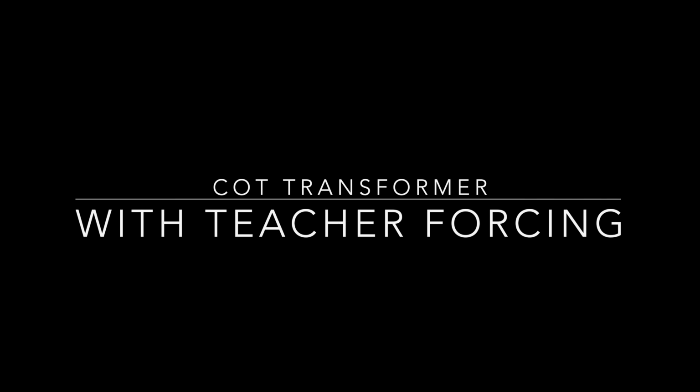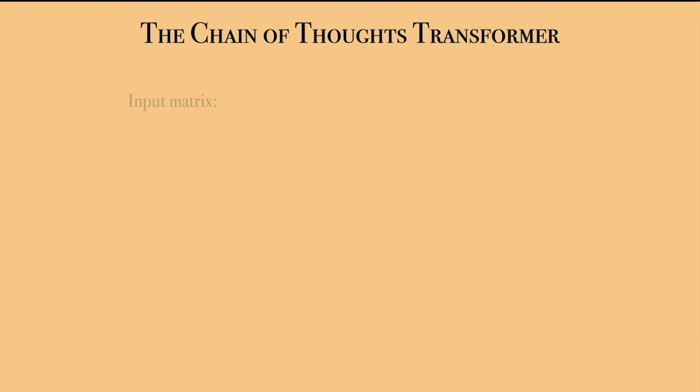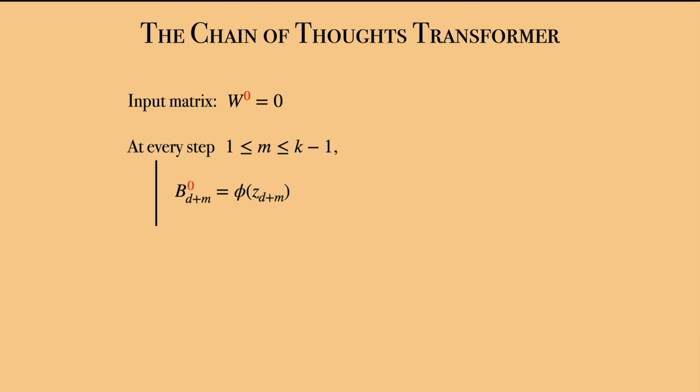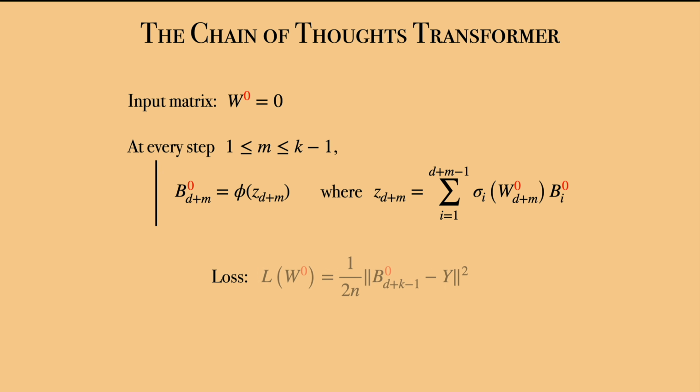With teacher forcing. Now, it's time to see what we do with the matrix W and how we train this model. Precisely, we first initialize the matrix W at the value W0 equal to 0. Then we compute the output of a chain of thoughts transformer with matrix W0, which gives the output vector bd+k-1,0. This yields an error or loss, L of W0, compared to the true output vector y. We can then compute a better value of W by gradient descent update, W1 equal to W0 minus eta gradient of L of W, where eta is a learning rate.